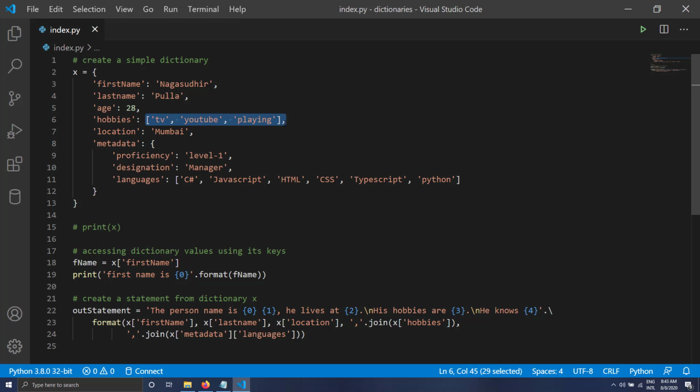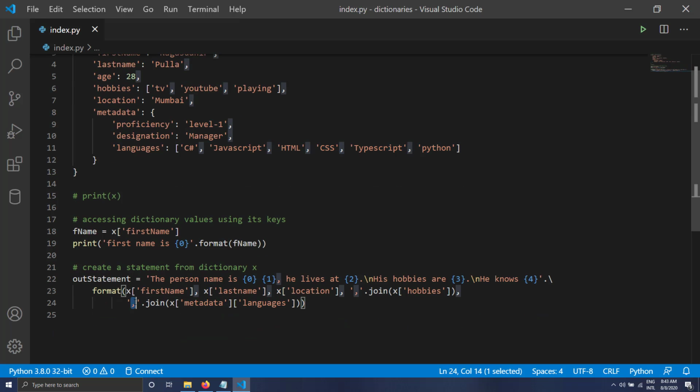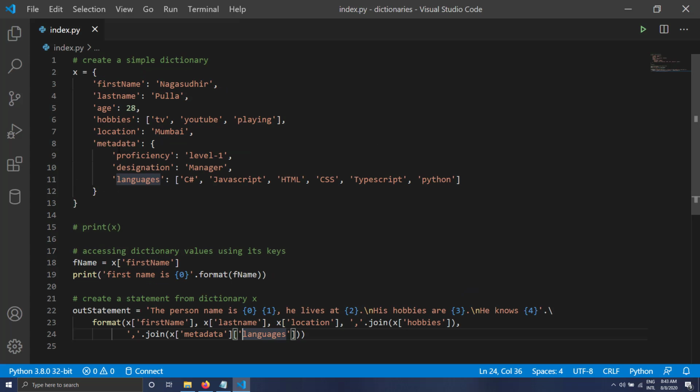Here you can see I have an array and I have joined it with comma. And then he knows, and at this value I am substituting the languages array and I am joining it with a comma. So I have written comma dot join x of metadata of languages. You can see how I have accessed a nested variable inside a dictionary. First I have accessed the value metadata, and then inside the metadata I am accessing the value languages. So this is how you can access nested values inside a dictionary.